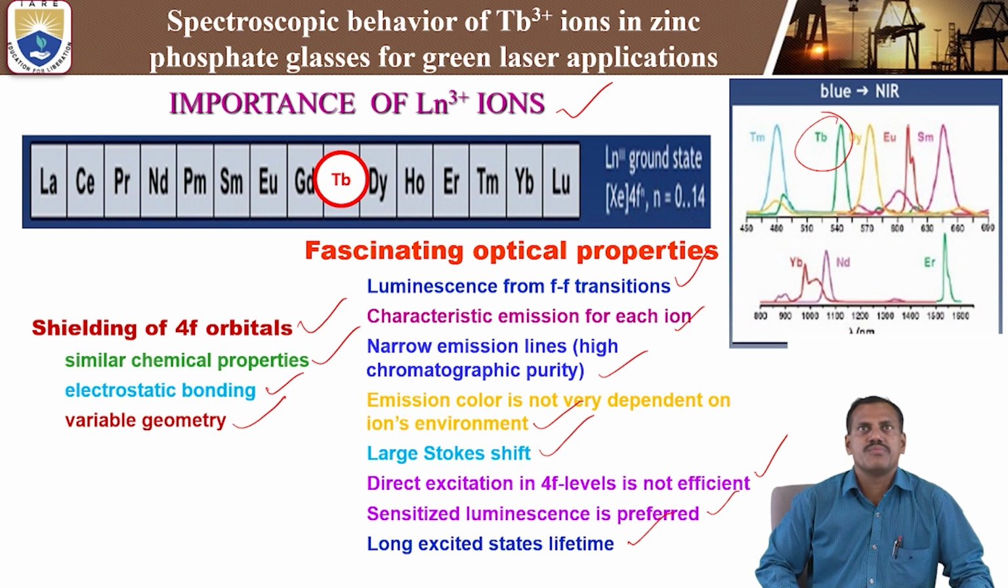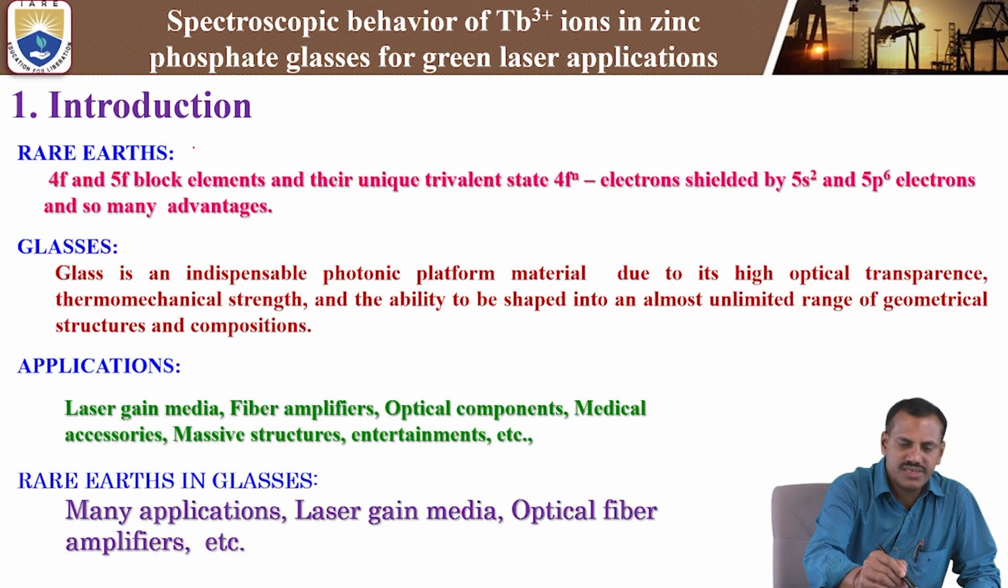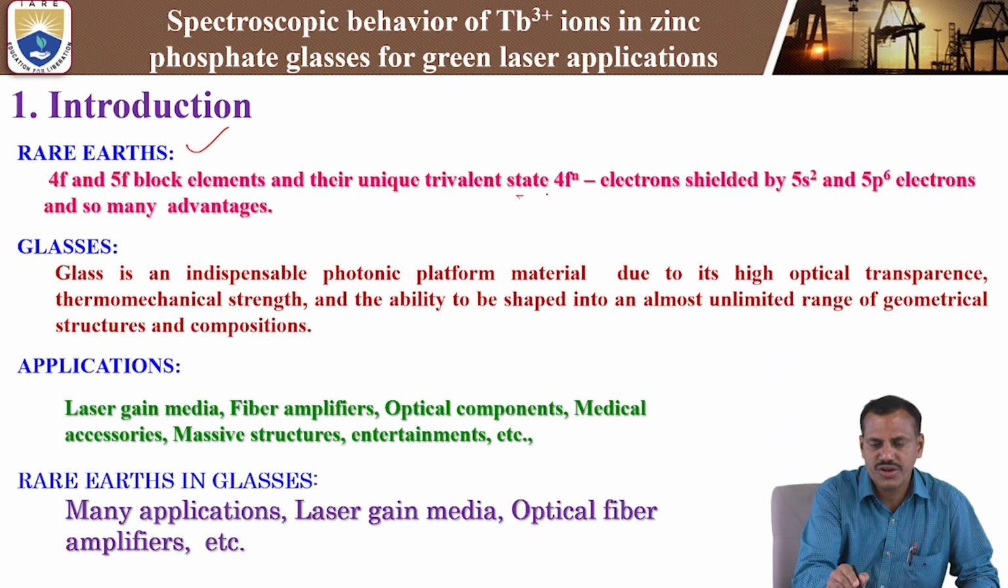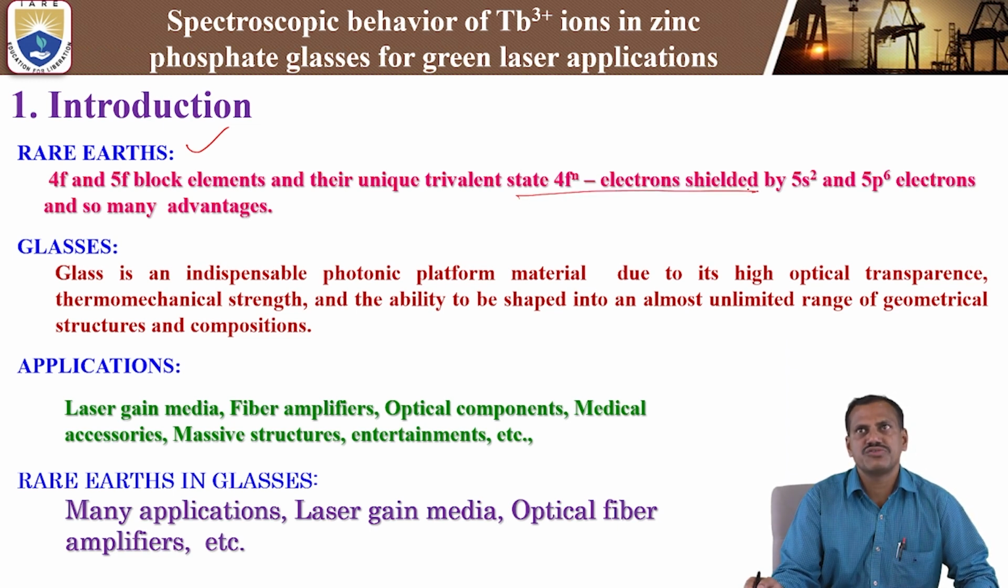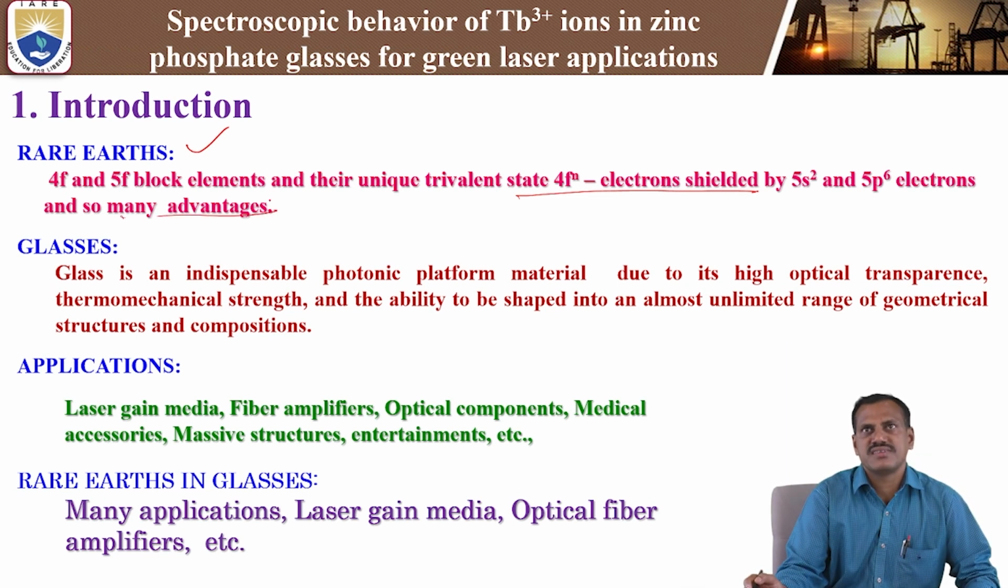This is the importance of the lanthanide ions. Next, coming to the introduction, that is rare earths. What is the main importance of the rare earth elements? The 4f and 5f block elements and their unique trivalent state of 4fn electronic shielding by 5s2 and 5p6 electrons, and so many advantages, because rare earth ions all belong to the 4f configuration. The 4f electrons will be shielded by the 5s2 and 5p6 electrons. This is the outermost electron configuration of the block elements.